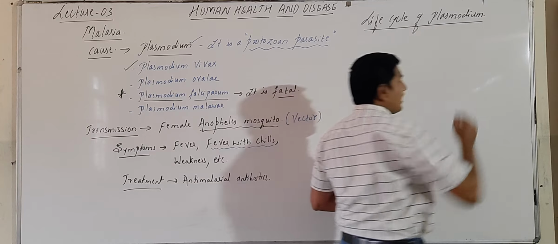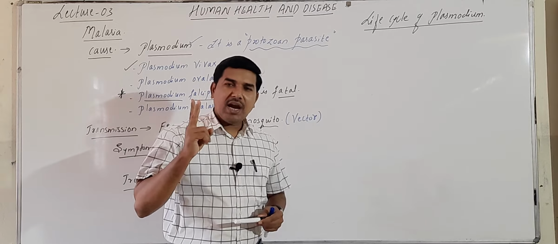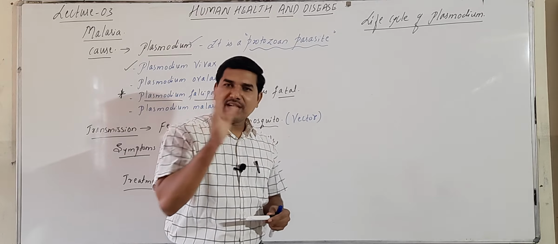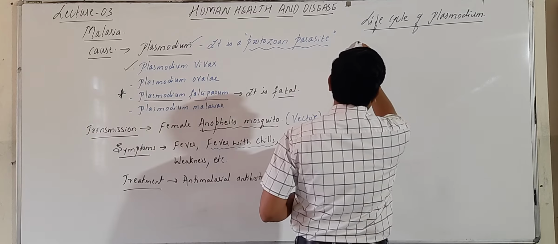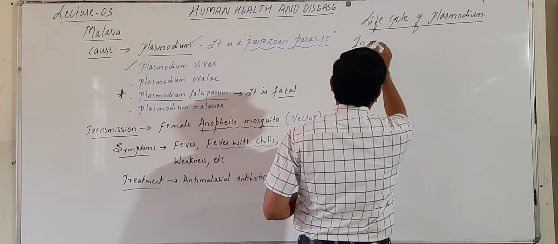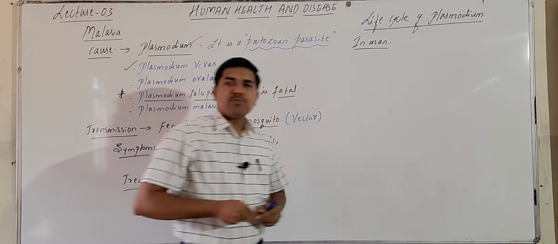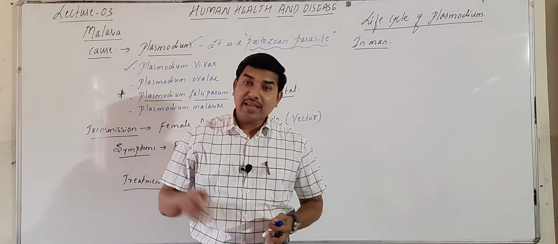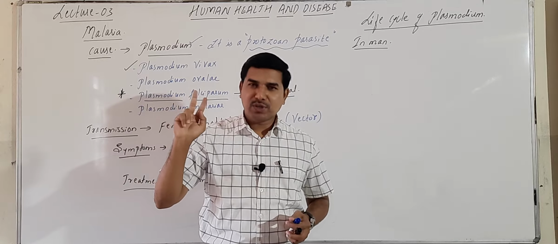To complete its life cycle, it requires two hosts: one is man, the other is mosquito. Now let's see what happens in man.